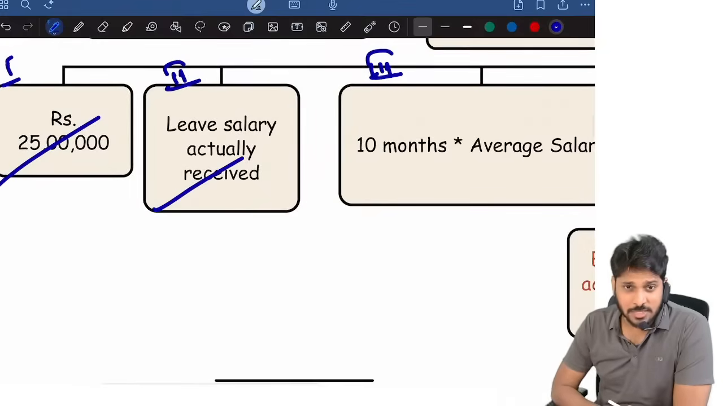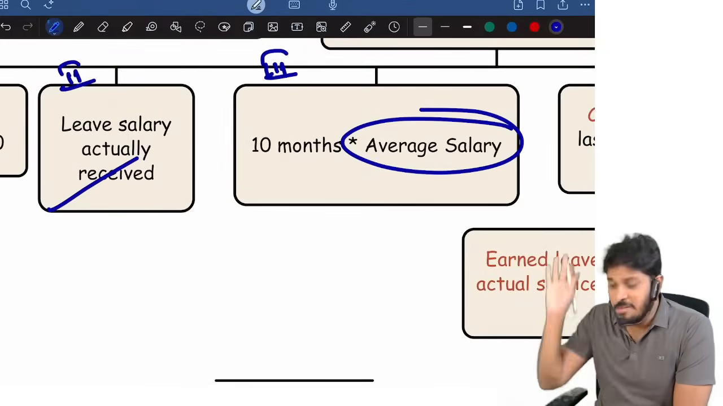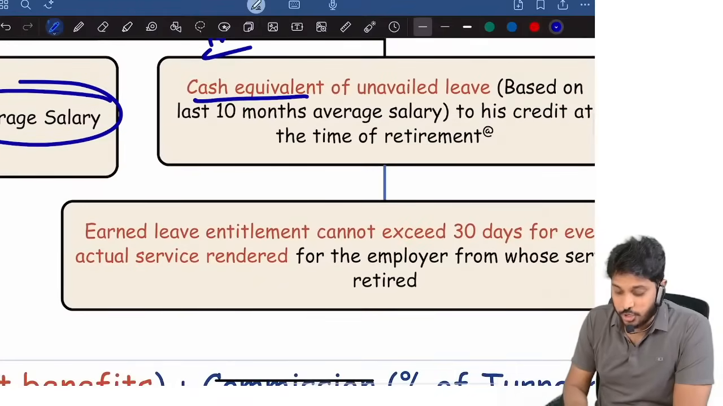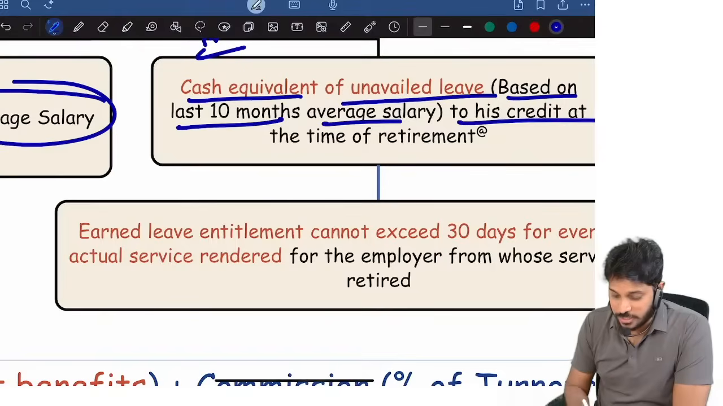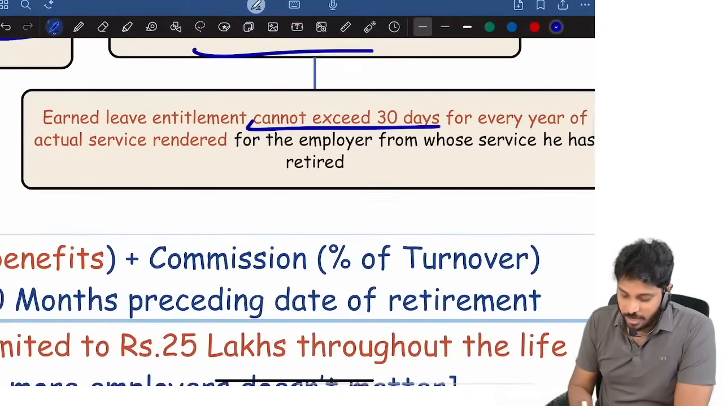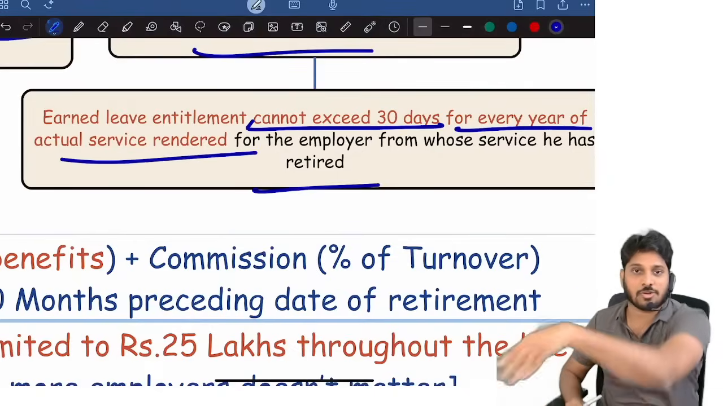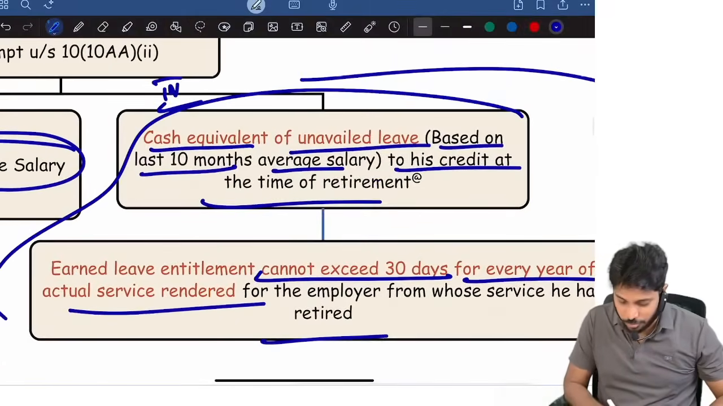How much is exempted? 25 lakhs is the maximum exemption limit. Identify what amount is actually received. Then last 10 months multiplied by salary, that much. Or cash equivalent to unavailed leave based on the last 10 months salary to his credit at the time of retirement. Earned leave entitlement cannot exceed 30 days for every year of actual service rendered. Many students give the wrong answer here. How to compute? I'll tell you this particular 4th criteria.